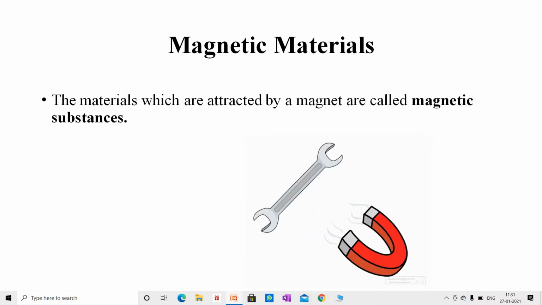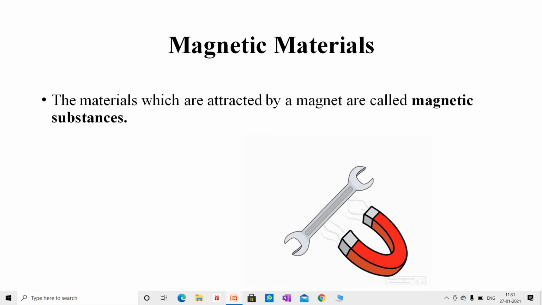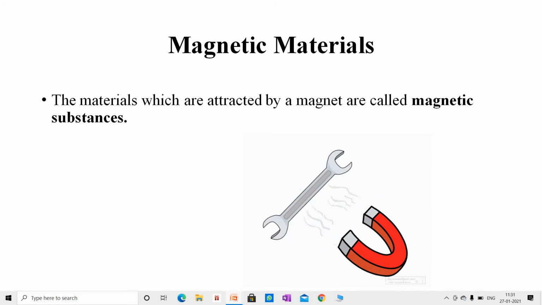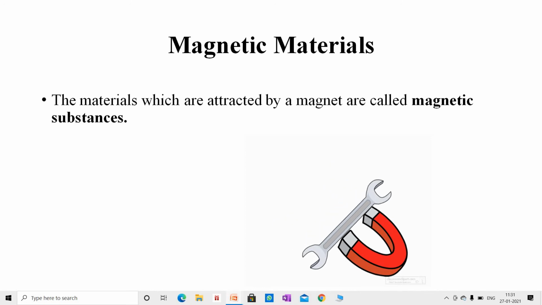Students, now let us study about magnetic materials. Students, those materials which are attracted by a magnet are called magnetic substances. For example, iron, steel, cobalt, nickel and their alloys are magnetic substances.